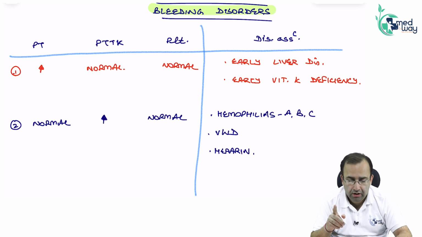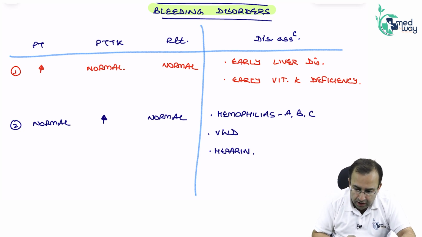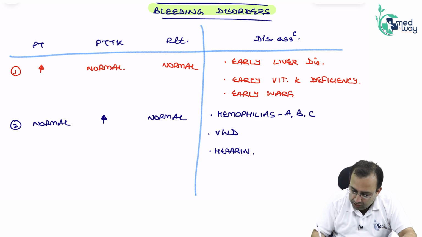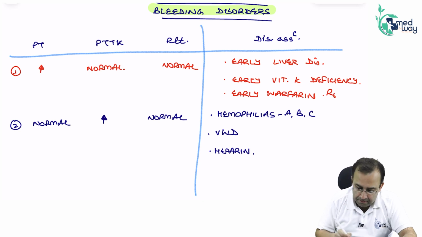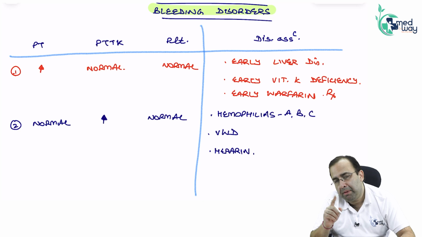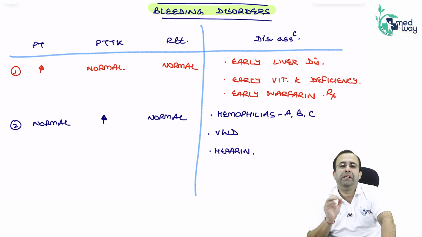Warfarin therapy causes isolated elevation of PT. Early warfarin, this is pharma. So, what is tested in cases of early warfarin therapy? PT, prothrombin time, versus heparin, which causes isolated elevation of PTTK.